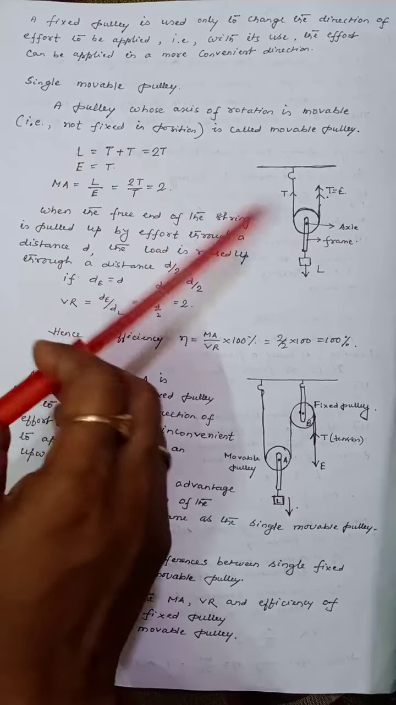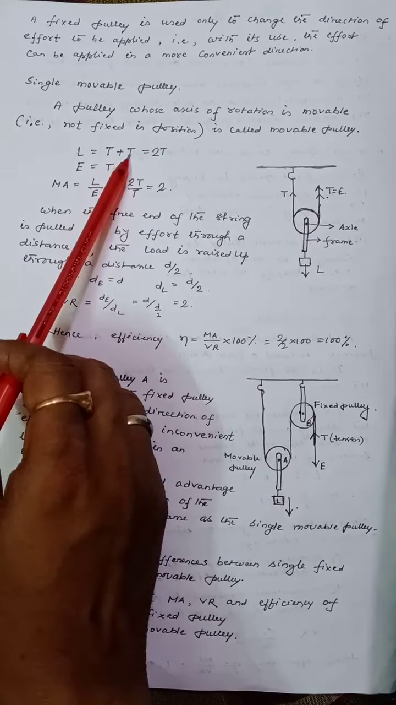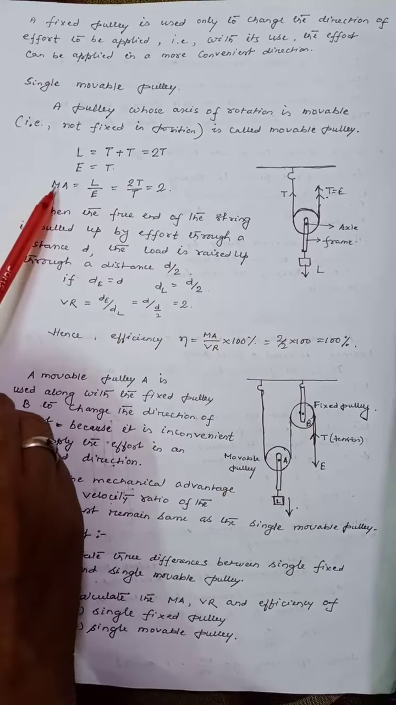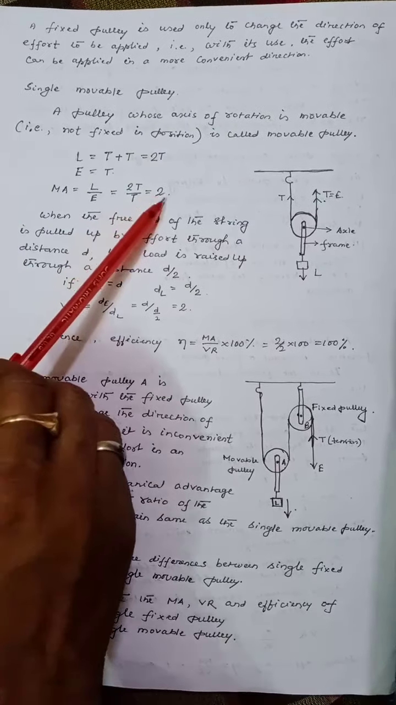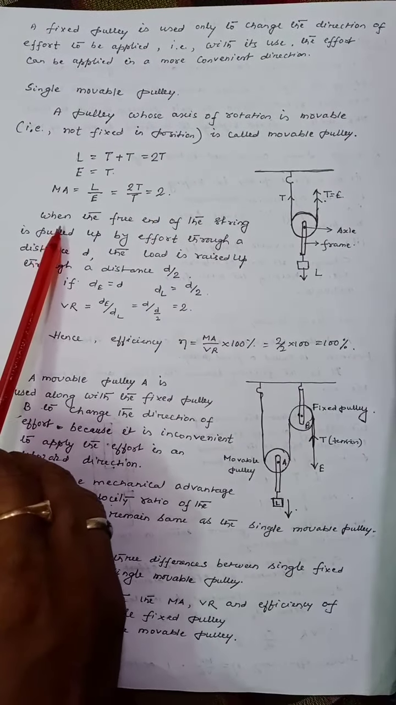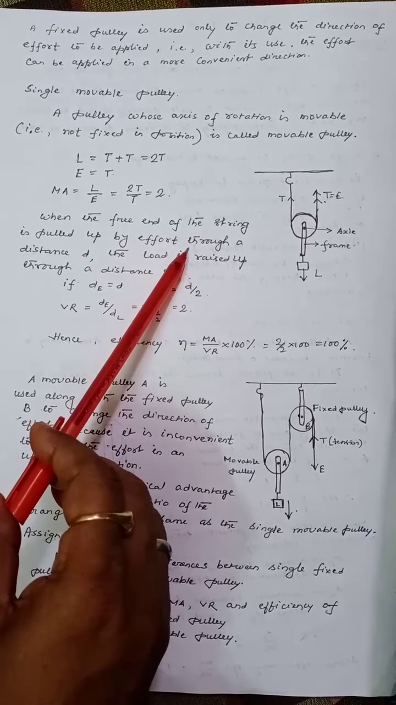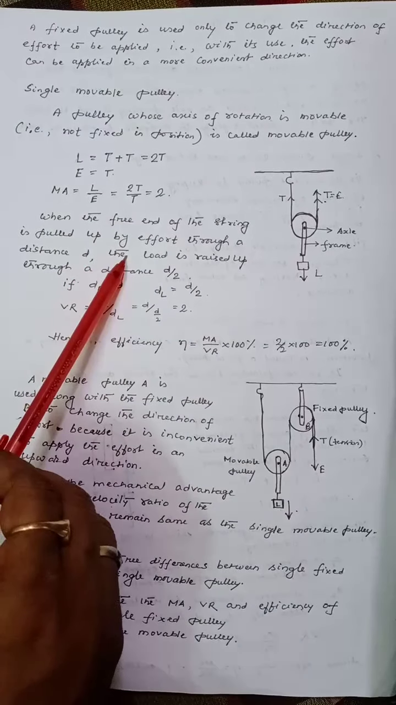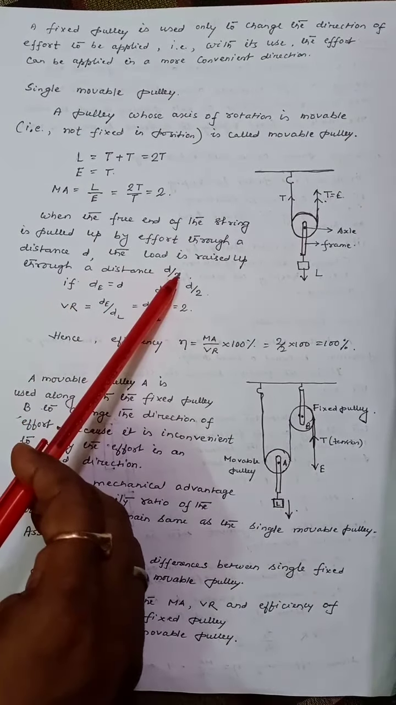In this case, the load is supported by two tensions, so load equal to T plus T, that is 2T. Effort equal to T, so mechanical advantage is load by effort, that is 2T by T, that is equal to 2. When the free end of the string is pulled up by effort through a distance d, then the load is raised up through a distance d by 2 in this case.